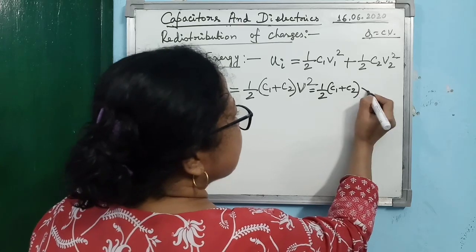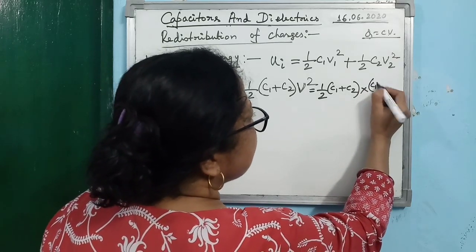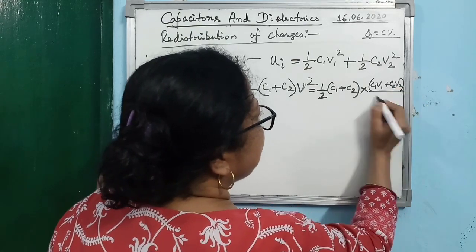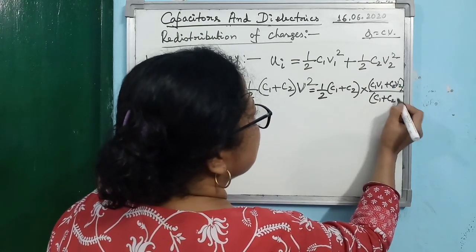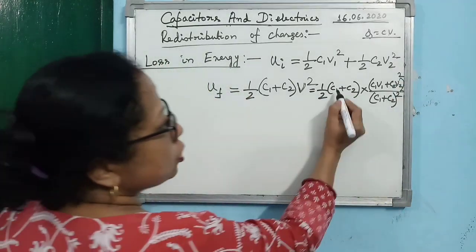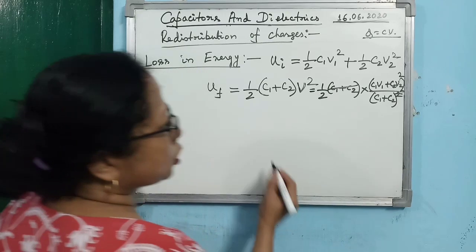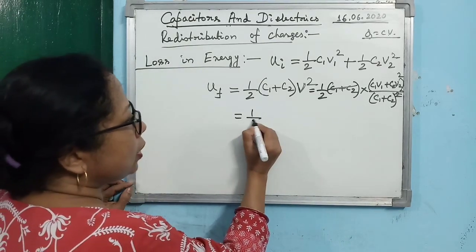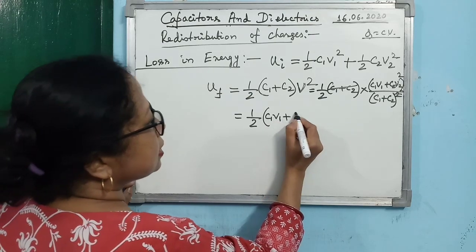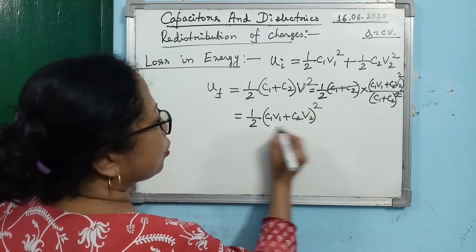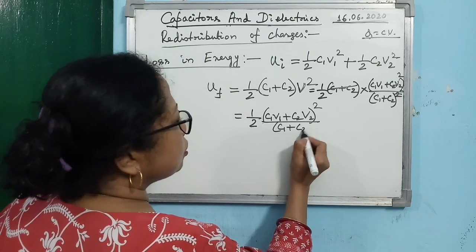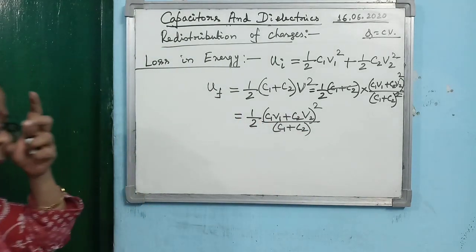V is equal to, I hope you can remember, C1 V1 plus C2 V2 divided by C1 plus C2. So as it is squared, it will be squared in the numerator and the denominator. So you see this C1 plus C2 and its square, you can cancel. So you are getting half into C1 V1 plus C2 V2 whole square divided by C1 plus C2. This is the final potential energy.